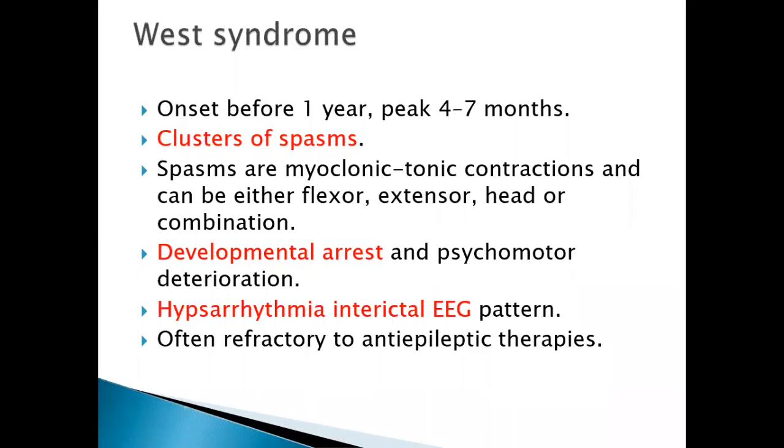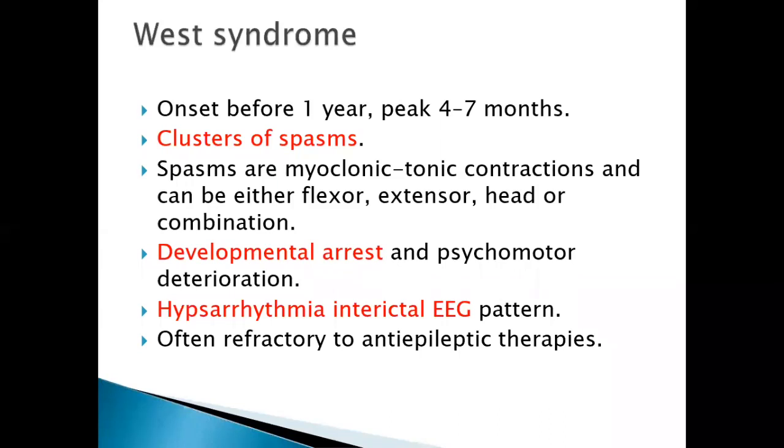How will you recognize cluster of spasms? Usually infantile spasm duration is 0.2 to 2 seconds, and it is very important to recognize this infantile spasm because sometimes in children between 4 to 6 months, the Moro reflex looks like a spasm, and even the child trying to get up from the lying down posture looks like a spasm.